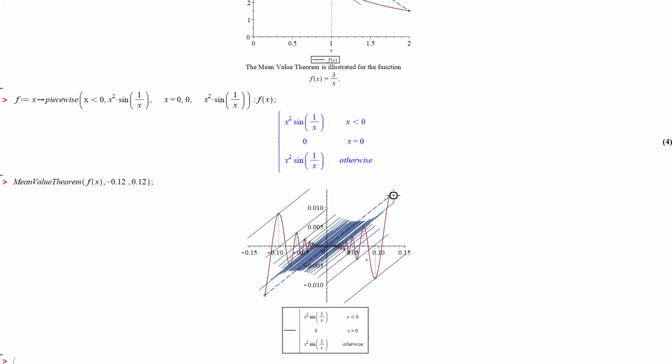So there's the slope of the line connecting the endpoints, and there would actually be infinitely many places where, and they're kind of isolated. So it's not like a horizontal line segment or any line segment. So they're isolated points where the slope of the tangent would equal the slope of the secant. Infinitely many for any interval containing the origin.